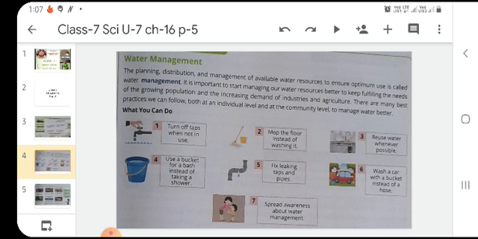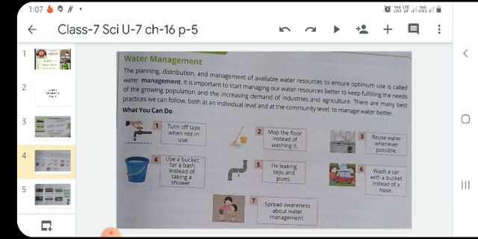So dear students, there are many best practices we can follow both at an individual level and at the community level to manage the water better. So what can you do? First, turn off the taps when not in use. Mop the floor instead of washing it.